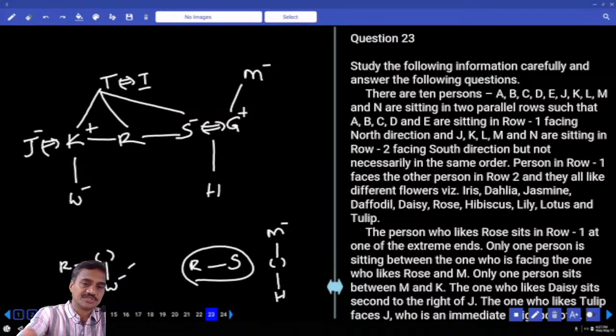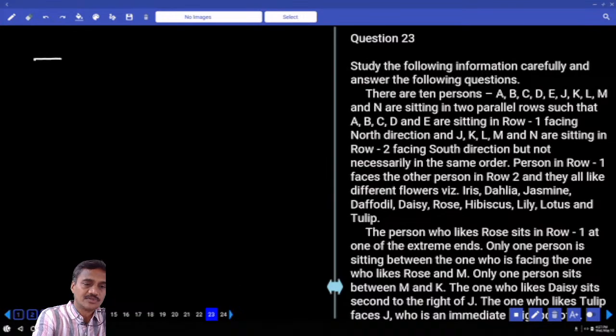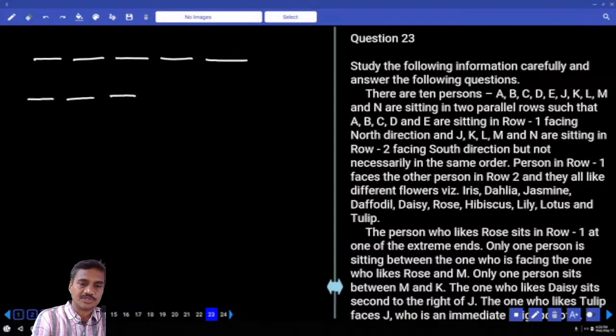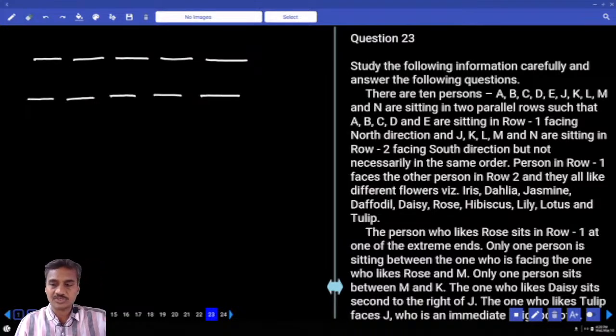Now, how many persons are there? There are some 10 persons. 1, 2, 3, 4, 5. Another 5 persons. 1, 2, 3, 4, 5. Now, 10 persons were there.